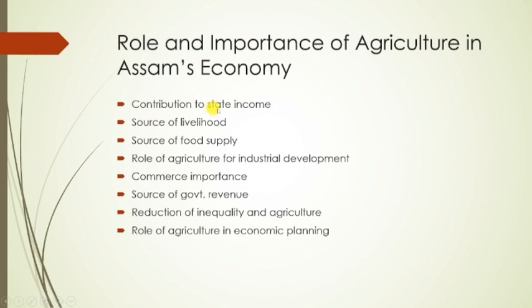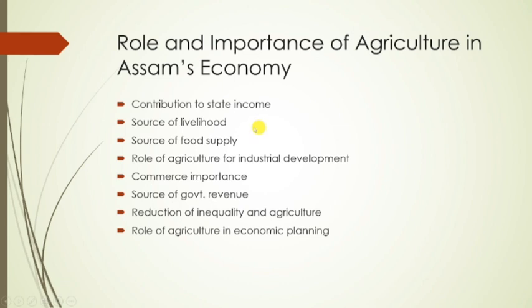So agriculture contributes a large share towards the state's income. For example, in 1950-51, almost 52.2% share came from agriculture towards the state's income, right? And even in 2023-24, almost 20 to 25% contribution comes from the agriculture sector. So that is why agriculture is very important, right? And as a source of livelihood, from this perspective also, it is a very important sector.